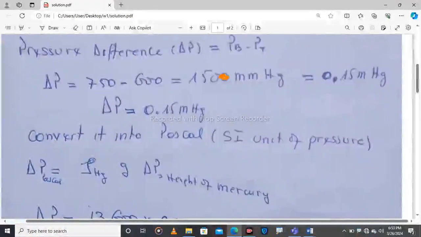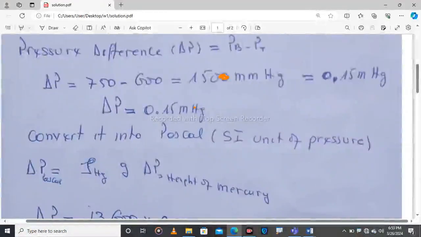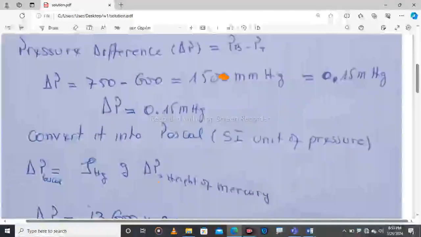So let's convert this. This is the pressure expressed in millimeter of mercury. It is the height of mercury in the tube, as we have seen on the Torricelli barometer. So we are going to convert it into Pascal, the SI unit of pressure. To convert it, the pressure is equal to the density times gravity times the height.